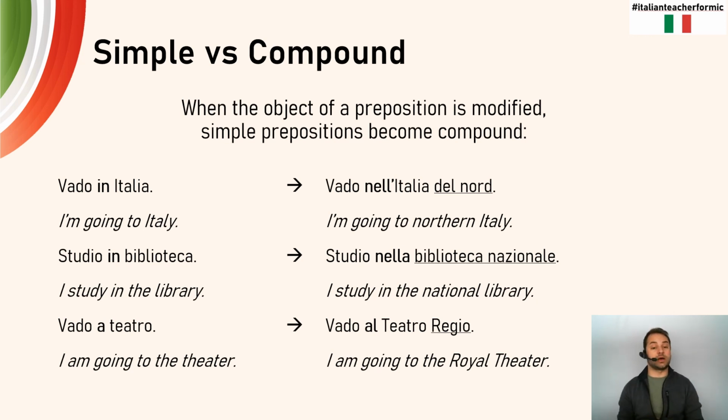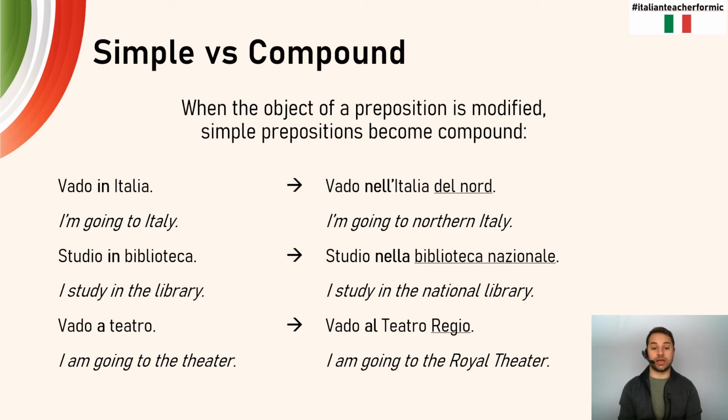So I have three examples for you here. Vado in Italia. We said if we're just talking about the name of a country, we just say in Italia. I'm going to Italy. The moment though Italia is modified, vado nell'Italia del Nord, I'm going to northern Italy. We now have to combine in plus l apostrophe.